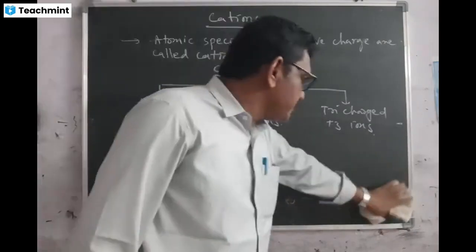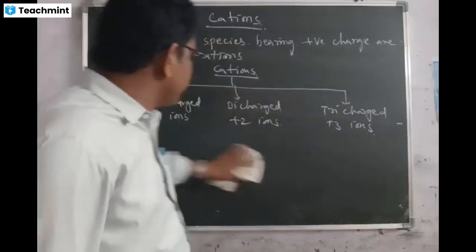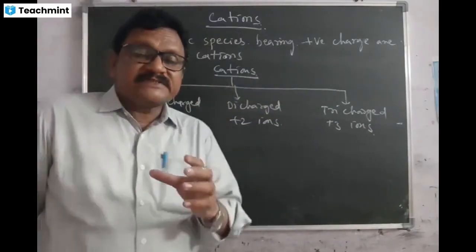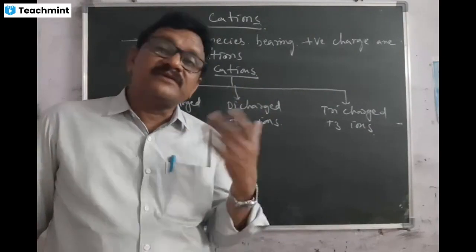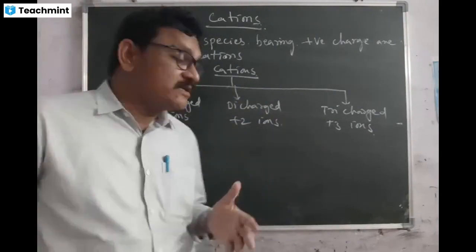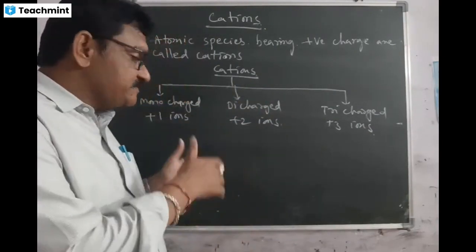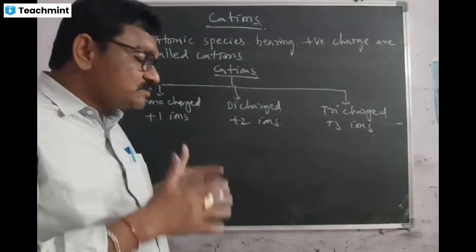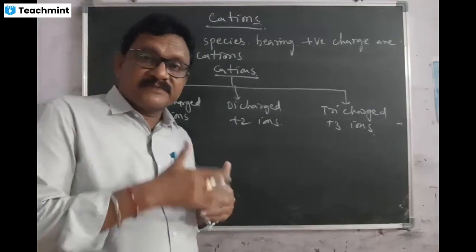Okay. Then we are going to discuss one by one. But here the important thing is which atomic species have plus 1, which have plus 2, plus 3, that is very important. So whatever I am explaining here, the same thing you have to write down in your running notes and you should practice daily. Then you get perfection.